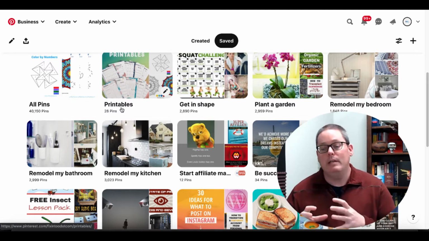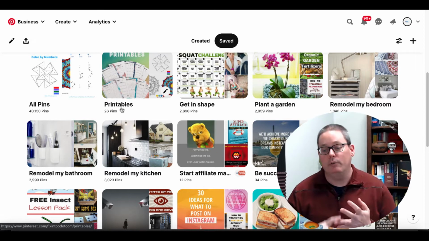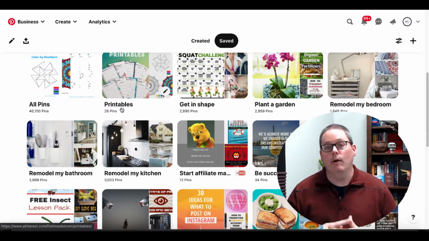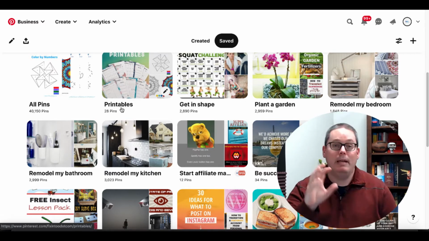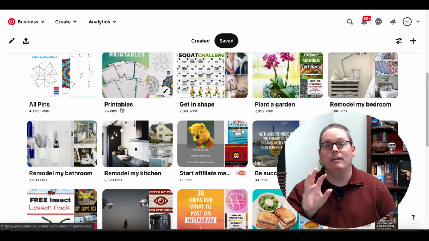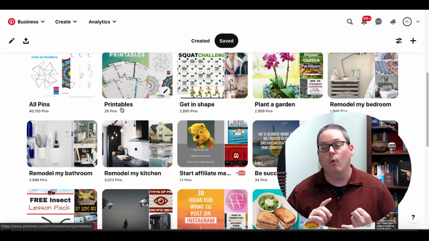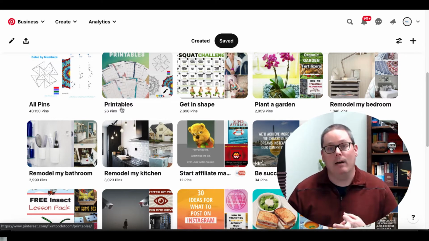So each one of these boards that you see, printables, get in shape, plant a garden, remodel my bedroom, remodel my bathroom, are targeted, very specific things people are looking at that you want to group together under one business account. Therefore, you're making sure that you're focusing your best effort on the pins inside of that group, and they're highly targeted at people that are looking for information about planting a garden, remodeling a bedroom, remodeling a bathroom.